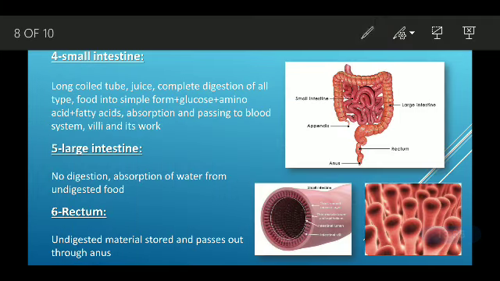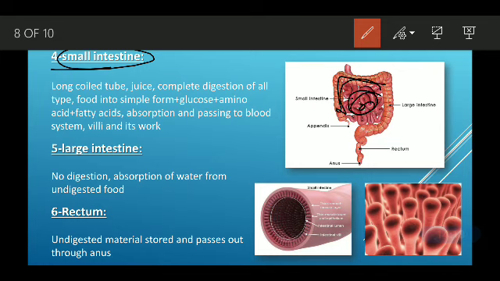Then fourth, we have the small intestine. After the stomach, the food enters into the small intestine. This is the small intestine, and this is the large intestine.